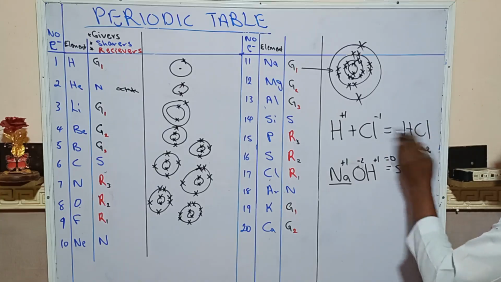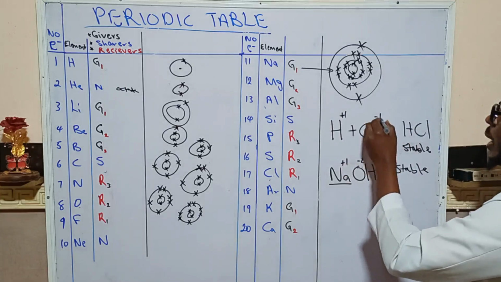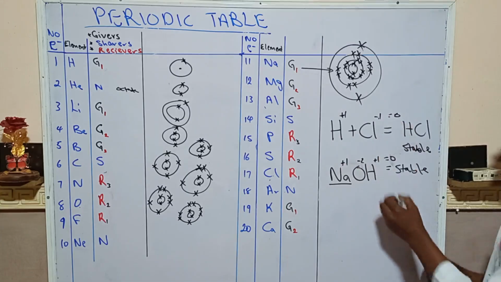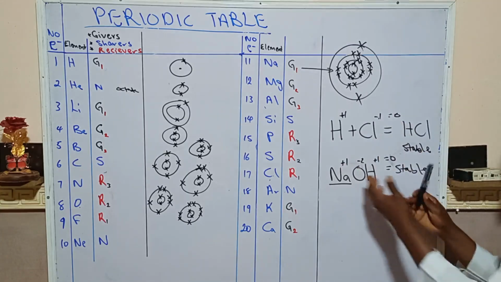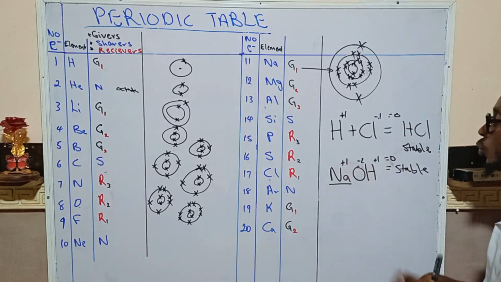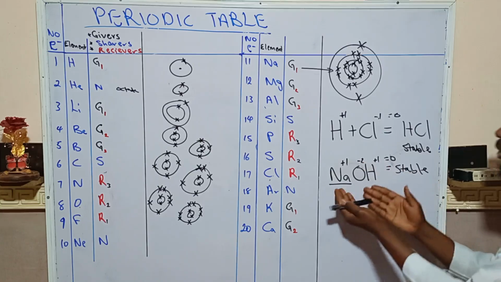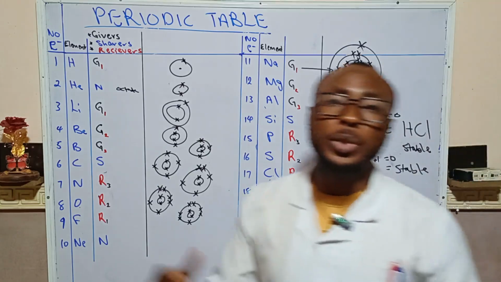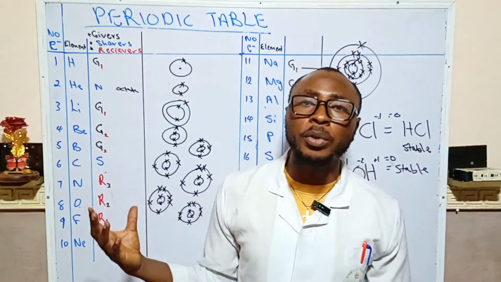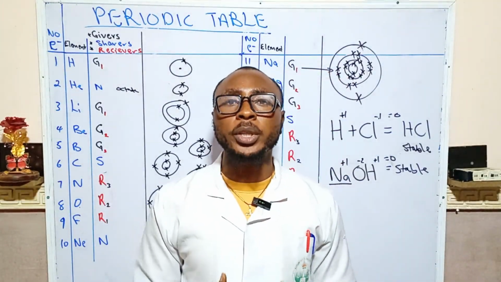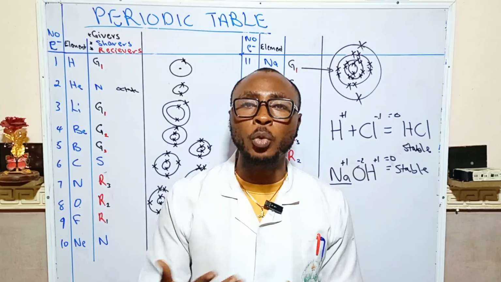Okay, so it's just like this one. If you add plus 1 and minus 1, you're going to have 0. So that's why we say it's stable. So the same thing here, if you have plus 1 plus 1 equals 2, minus 2 is going to 0. So it means this is a stable compound. So this is just a typical example or an overview of the periodic table. You should understand how a chemical bond is formed.